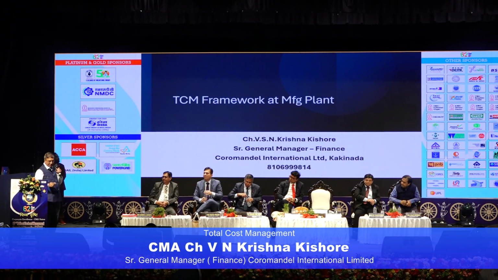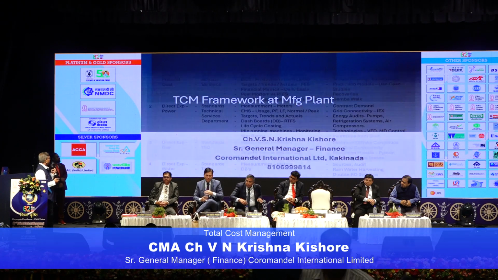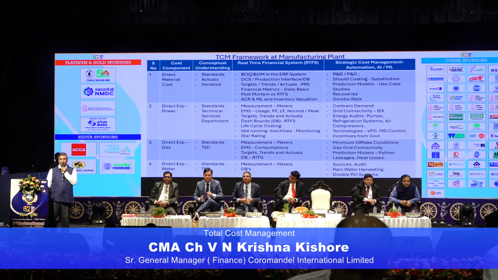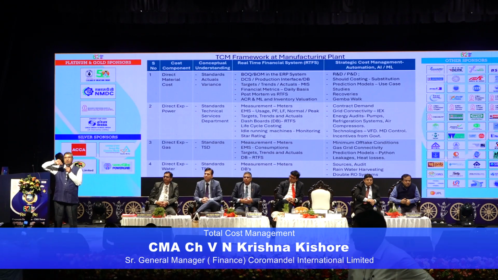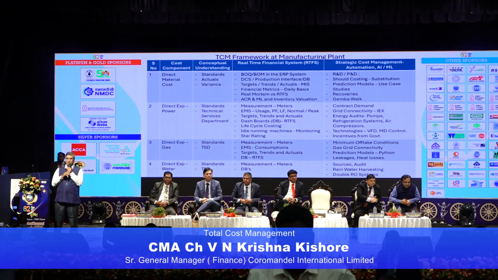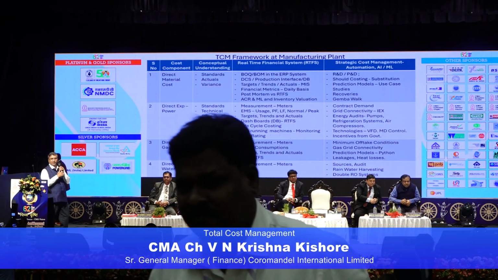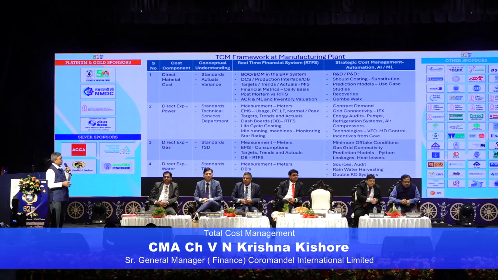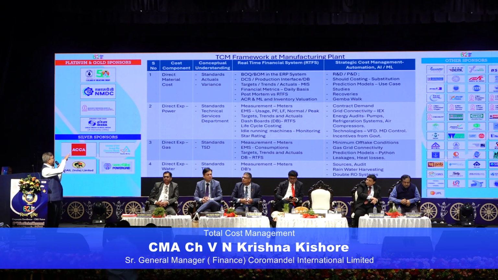If you see the presentation, I have taken 10 major cost components on the left side. The first one is conceptual understanding, the basic textbook part. Then a real-time finance system, that is an information system, generally called MIS. The third one is strategic cost management, how we are doing it.